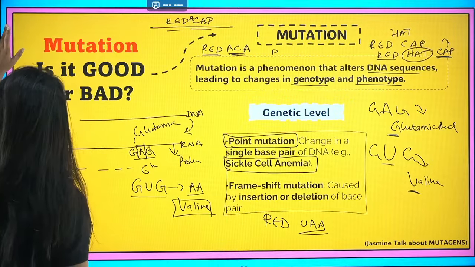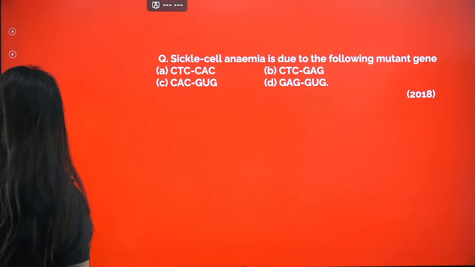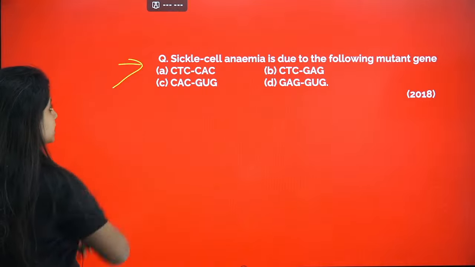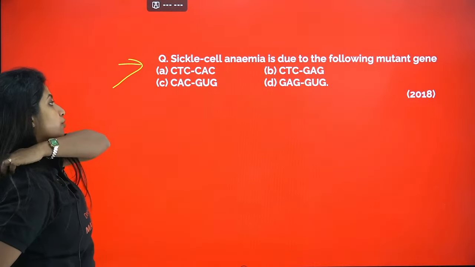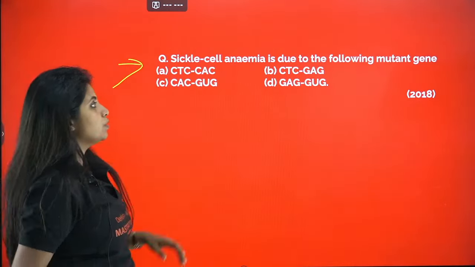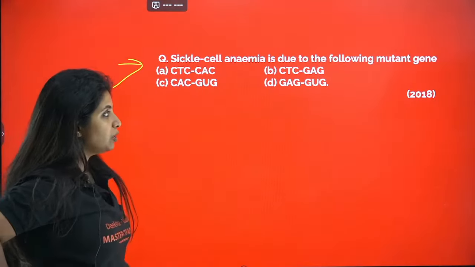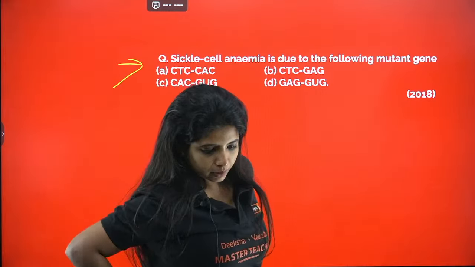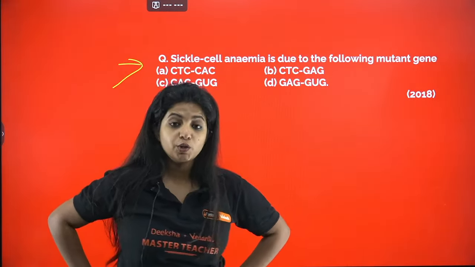Fine. Now we will solve a chutku question on the basis of this. Try to solve this. Sickle cell anemia is due to the following mutant gene. What do you think is the answer for this question?